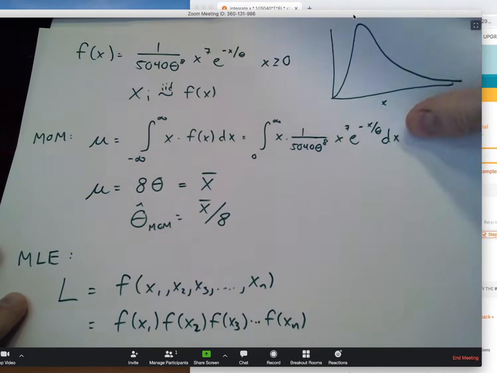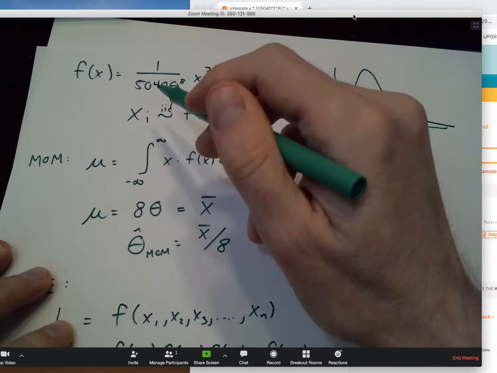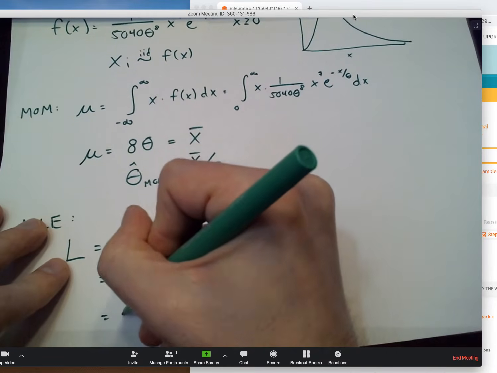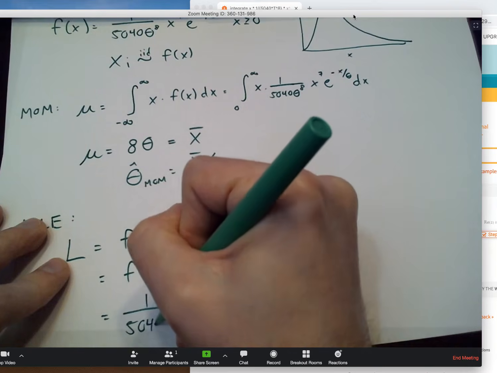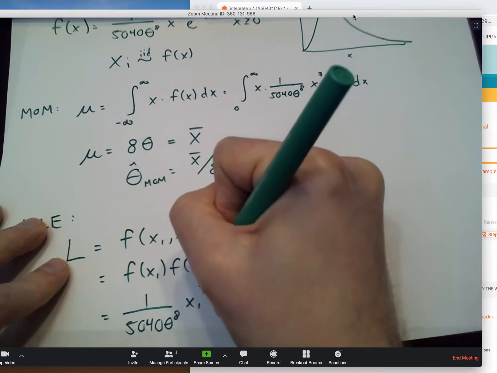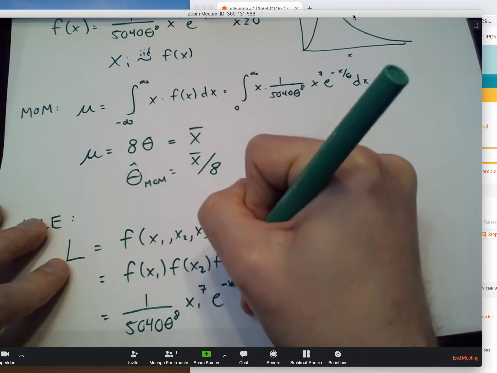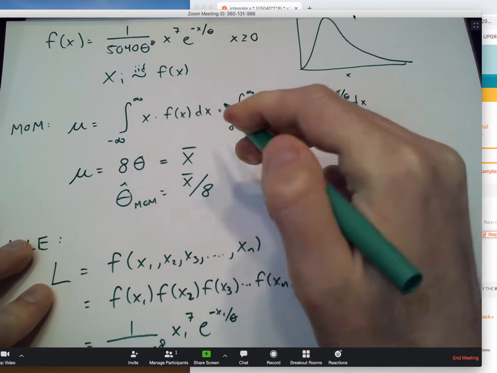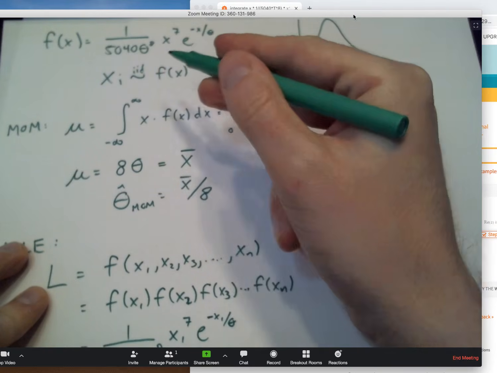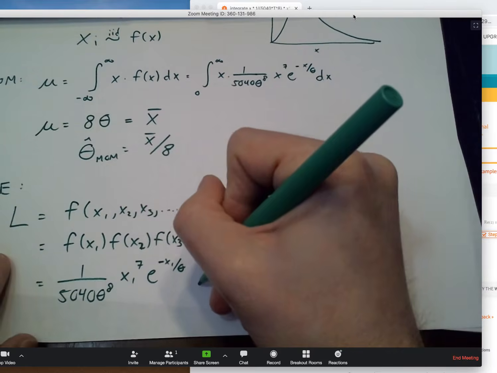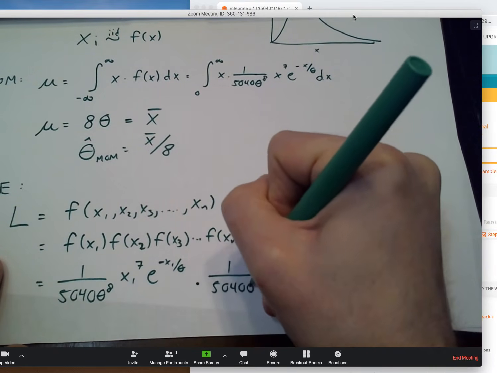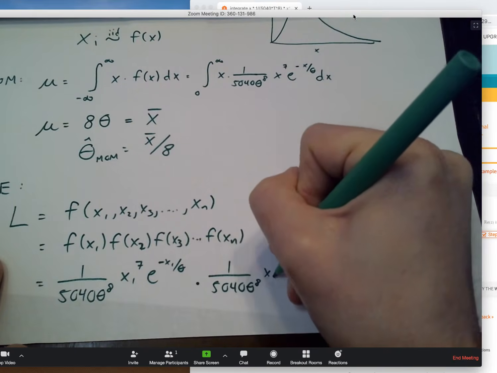Okay, I've got the formula for my PDF right up here, so I just need to transcribe. So this is 1 over 5040 times theta to the 8th, x1 to the 7th power, e to the minus x1 over theta. Just taking what I see here, replacing x by x1, x2, depending on where I am in the series. So I'll take that same formula and write this for x2 now.